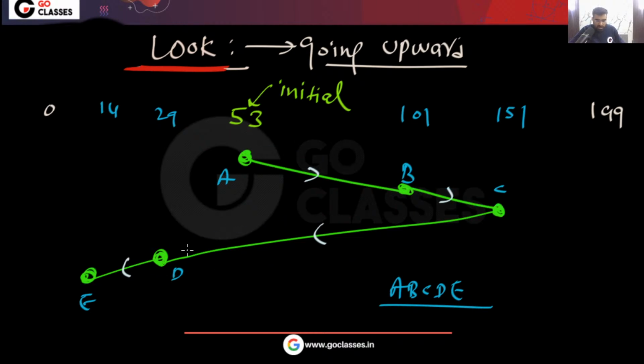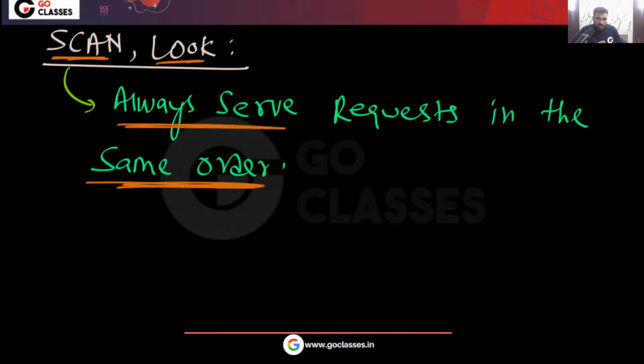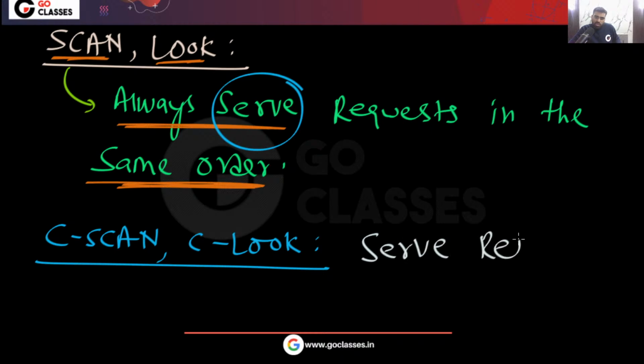Yes or no? So is this clear now? That we don't need the maximum cylinder number, minimum cylinder number, these things we don't need, because scan algorithm and look algorithm, they will always serve the request in the same order. Similarly, C-scan algorithm and C-look algorithm, they will also serve requests in the same order. Yes or no? They will also serve requests in the same order.